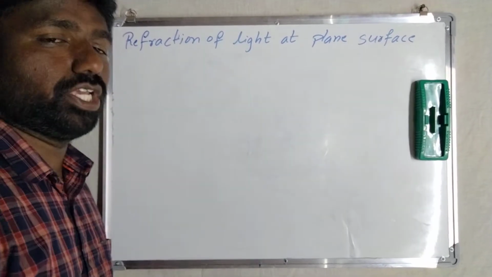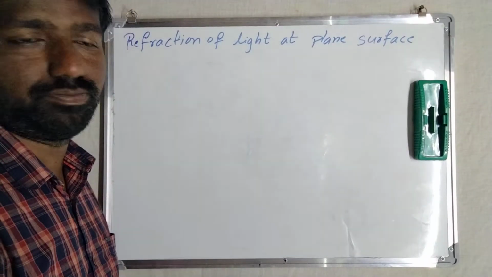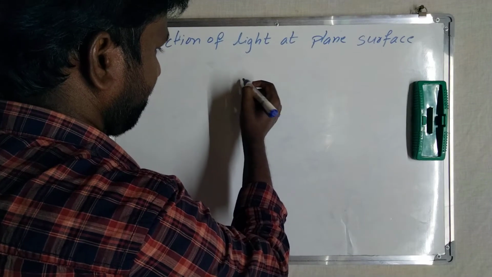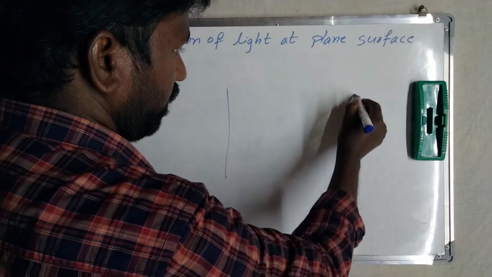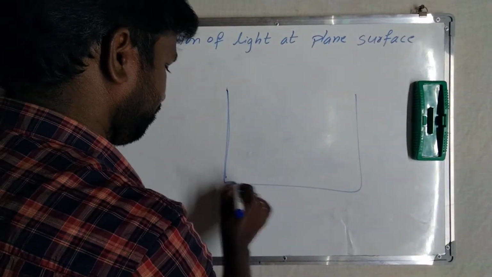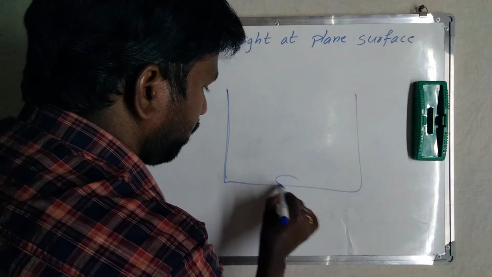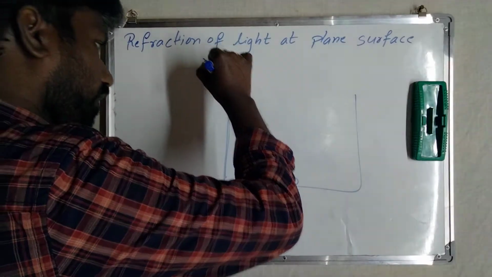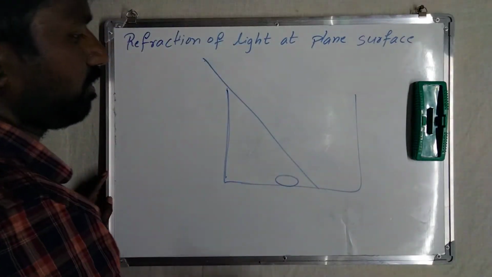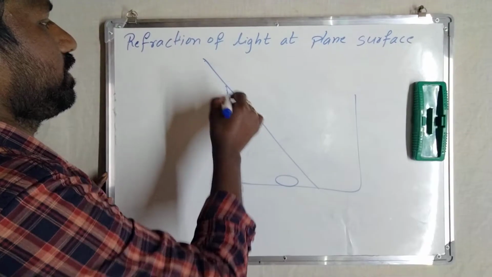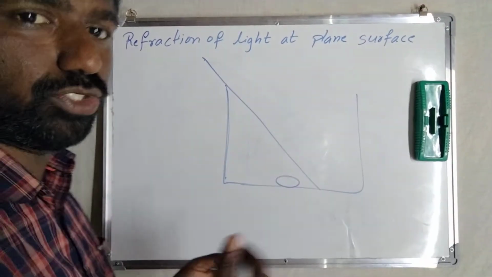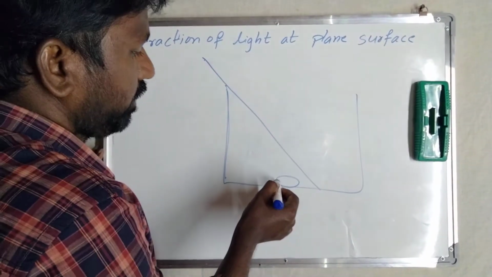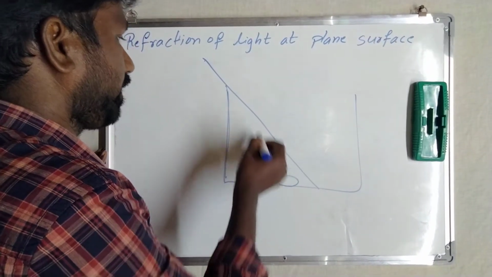What are the applications in our daily life related to refraction? Simply, we are taking an opaque container and there is a coin at the bottom of the opaque container. If you try to see the coin from this place, then we do not find the coin. We cannot see the coin. Only if the light rays reach the coin and then reach our eye can we see it. Whatever rays are there, they are not able to reach our eye.